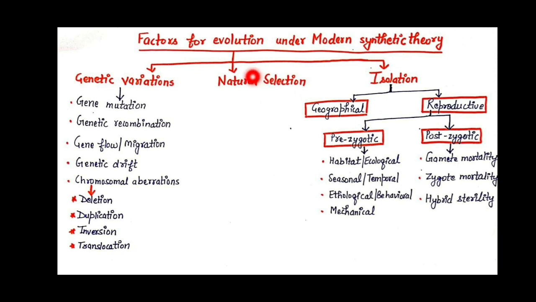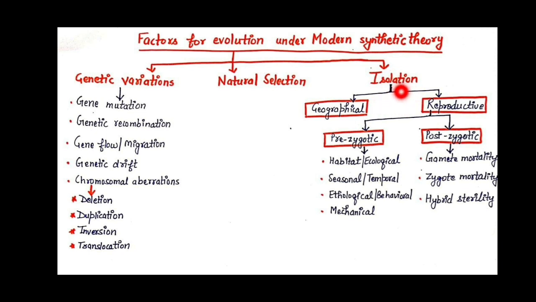Next is natural selection. This natural selection is taken from Charles Darwin's theory because it is very important for evolution. So it is written as such here, and we will discuss it in detail later on. Next is isolation. This factor is also responsible for evolution. Isolation means separation. If there is a separation between the individuals of a population, then that also leads to evolution, that is the formation of new species.